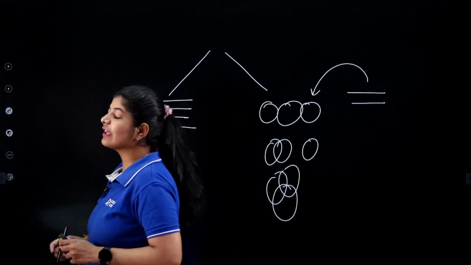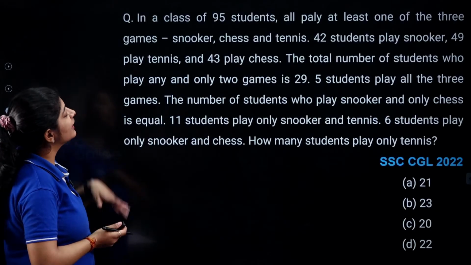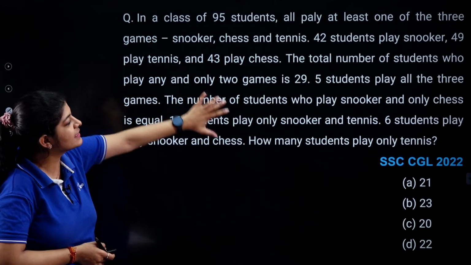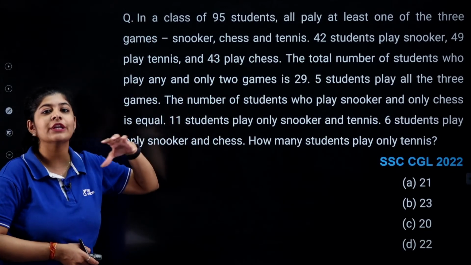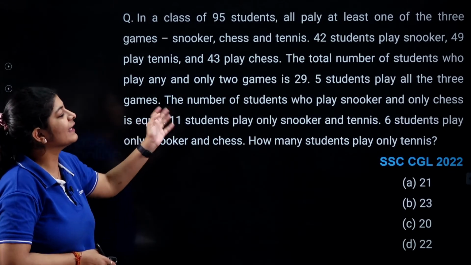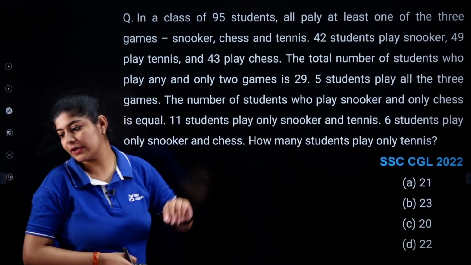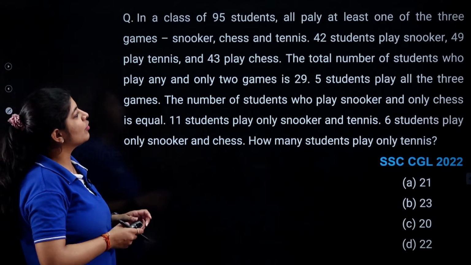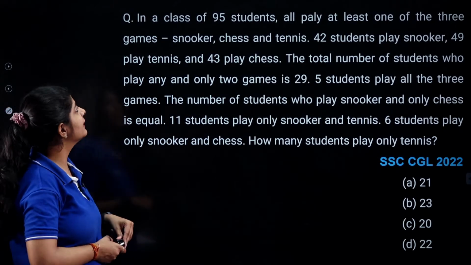So here we are having the first type, in which the data is given, and on the basis of this data we need to draw the Venn diagram, and accordingly we can easily answer this question. Just try to solve the question. I am just reading it.